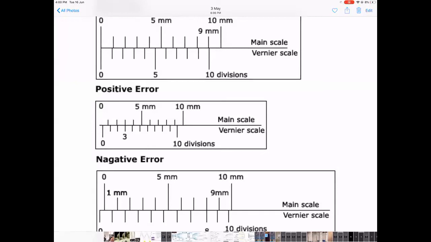If it is to the right, even when there should be no measurement, it is showing some measurement. It is like I'm going to measure 20 centimeters, but I'm going to start from 1. So I'll be measuring 21. To know that it is 20, from the 21 I have to subtract 1. That is why positive zero error is subtracted, and negative zero error is added.